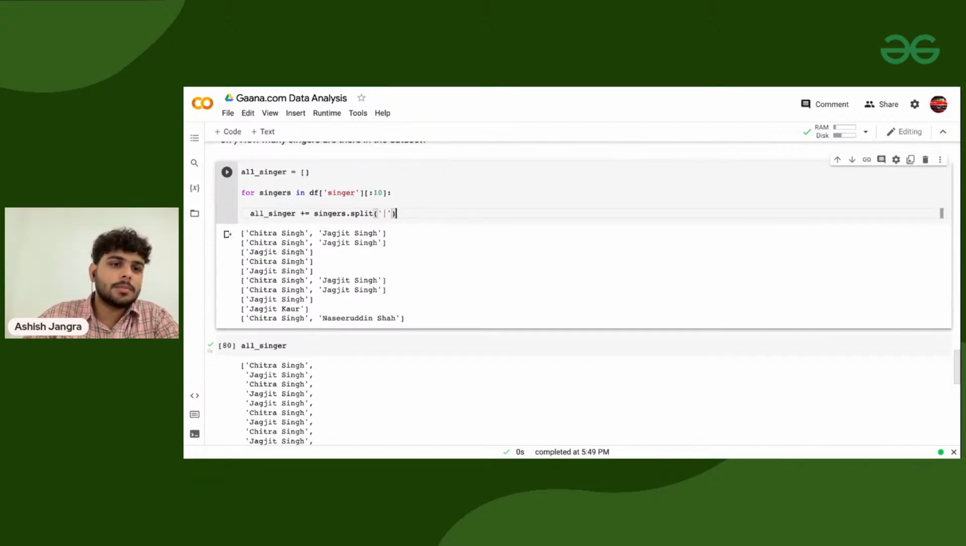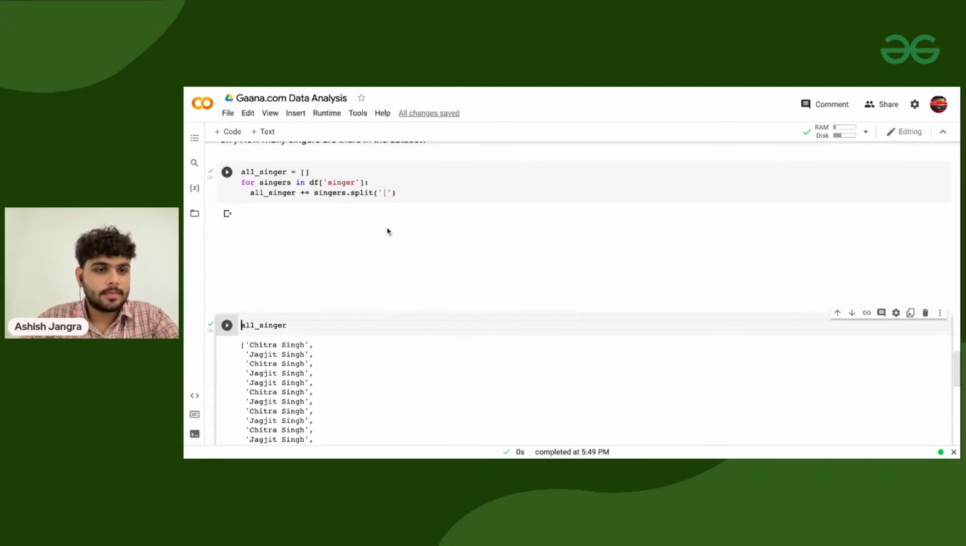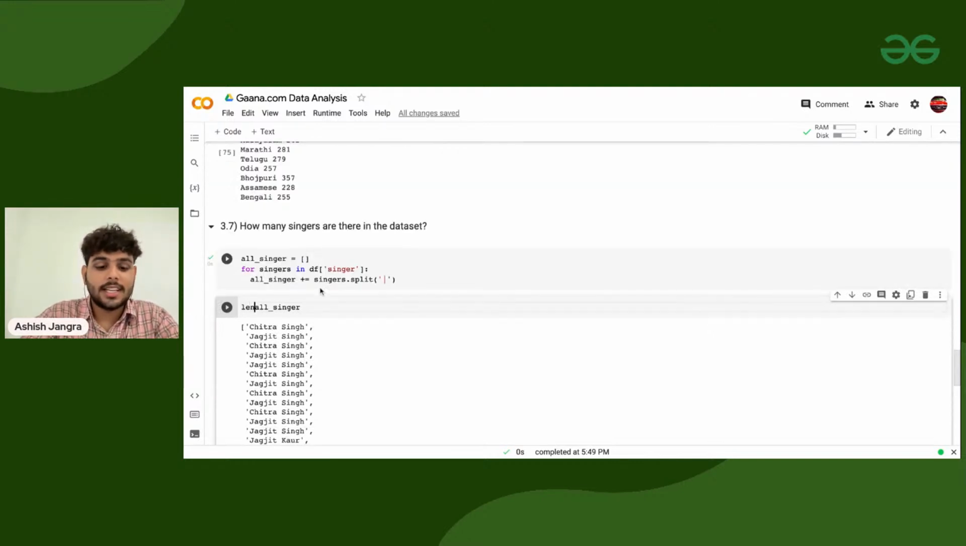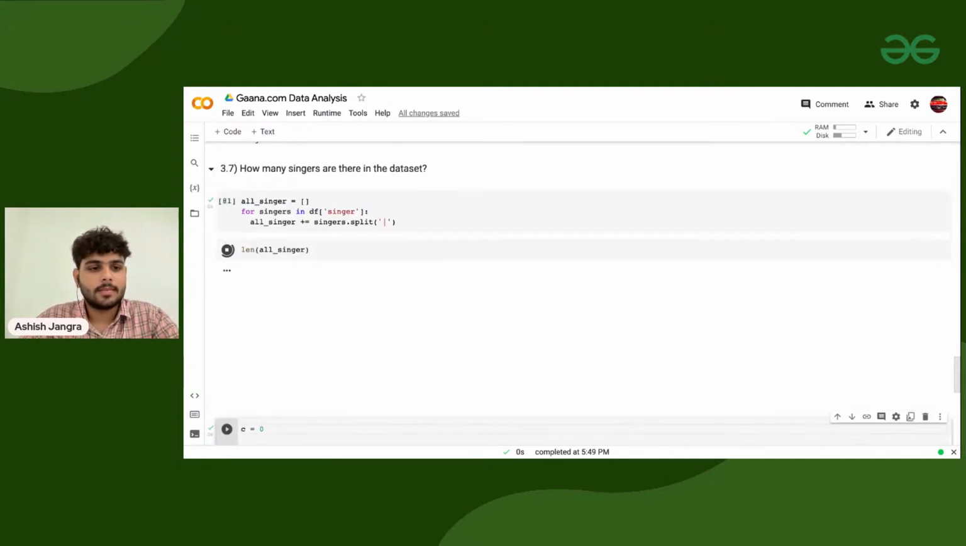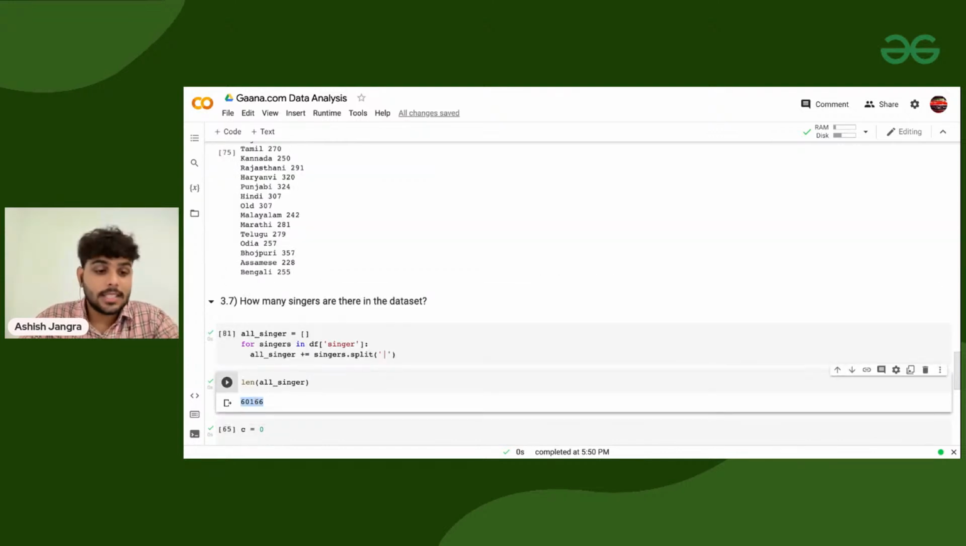rather than printing them, because printing them will print it for all the more than 40,000 singers' songs. So I am removing it, and if I'm executing it and printing the length of all the singers, it's 60,166. But in this list, there are a lot of singers who have sung multiple songs. So what we need to do is find only the unique singers.